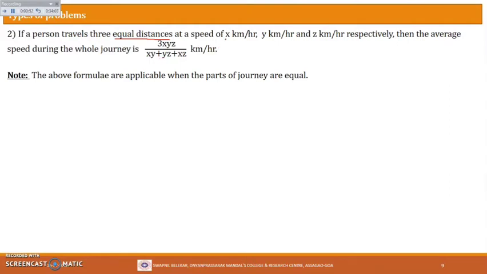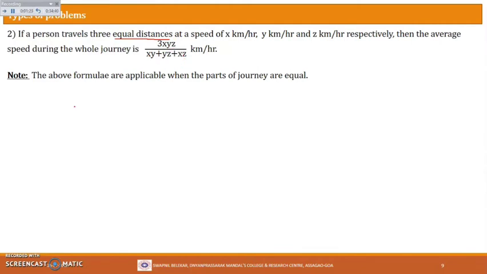So look at this formula. What does the formula say in the denominator? X into y first, that is the product of the first two speeds, then the product of each two speeds taken two at a time, and then add them. That will be the denominator part, and this whole thing will give us the answer for the average speed during the entire journey. Now actually this formula can be derived, but we are not deriving it here. One can derive this formula.